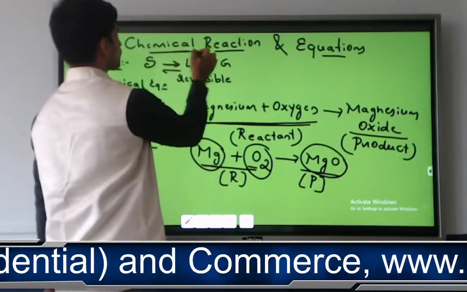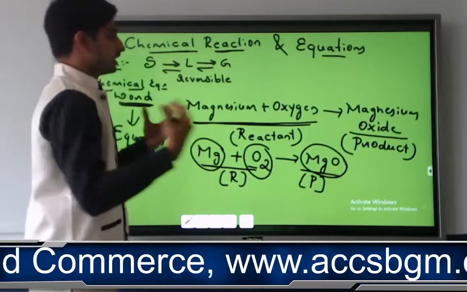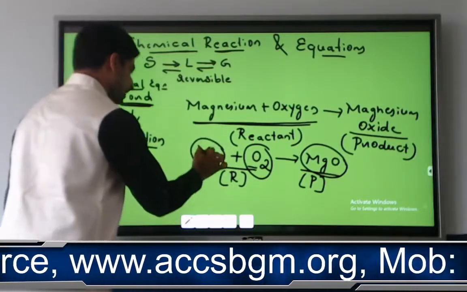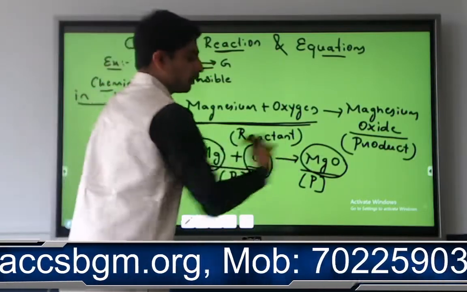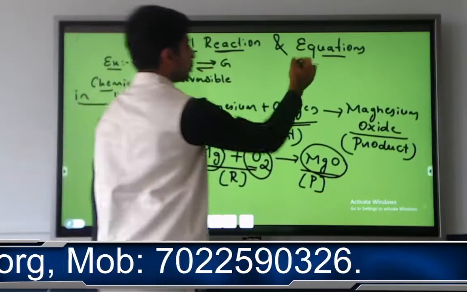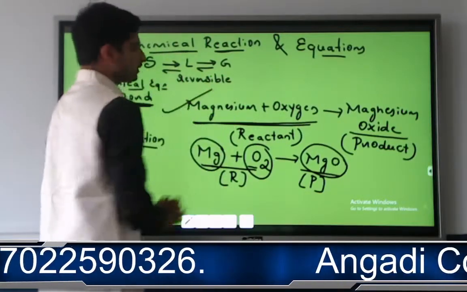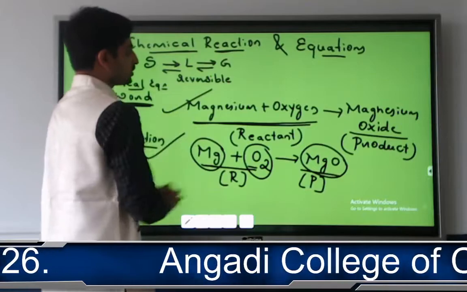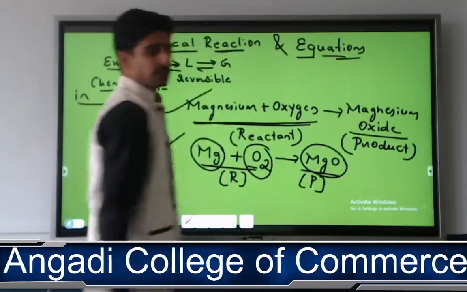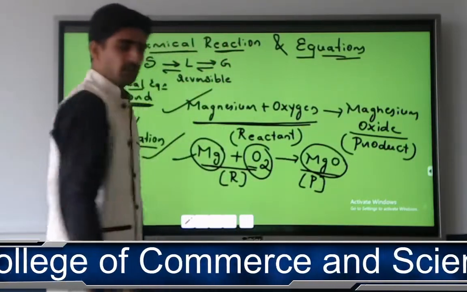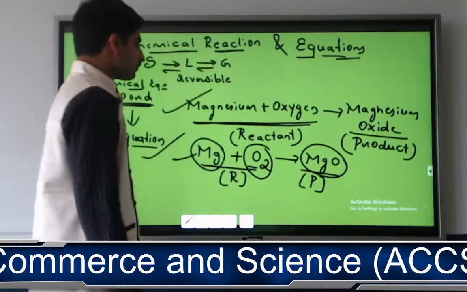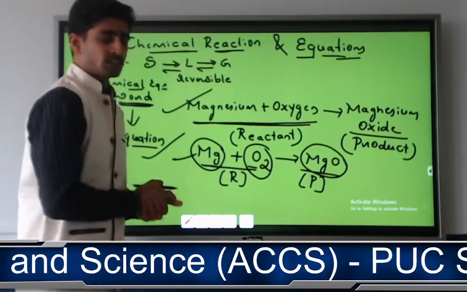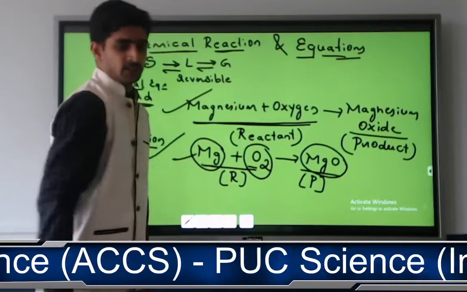So this is all because of chemical reaction, that is because of chemical process. So magnesium and oxygen combined and they produced what? Magnesium oxide. So that you mention in both word form as well as equation form, and that is what you are going to call a chemical equation. After writing the chemical equation, you need to balance.